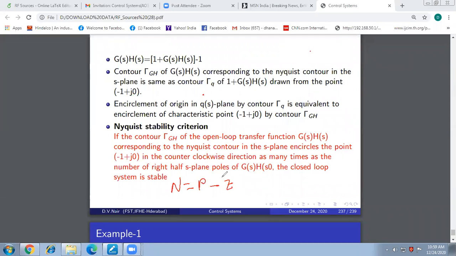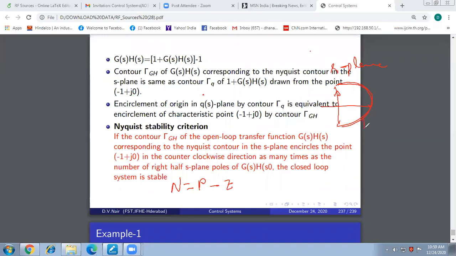So for the closed loop system to be stable, what do we want? Where is the Nyquist contour drawn? The Nyquist contour is drawn in the S plane, enclosing the complete right half of the S plane.